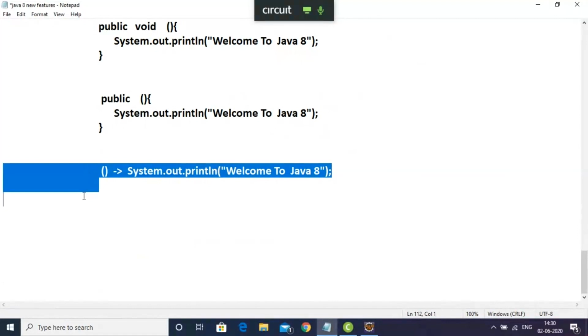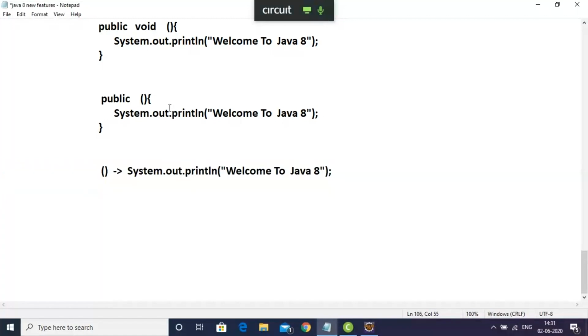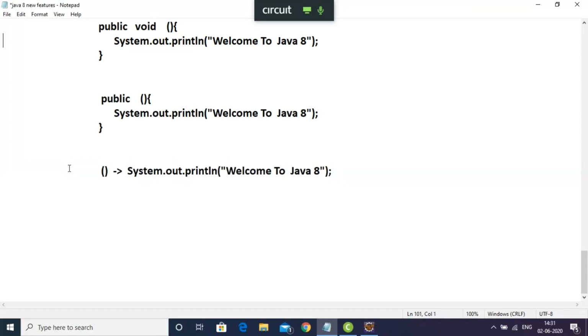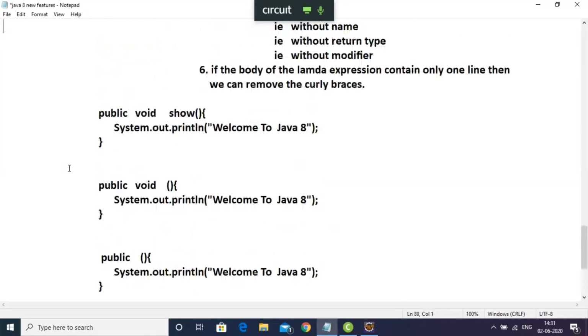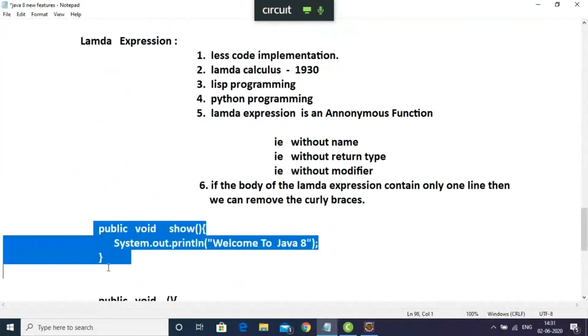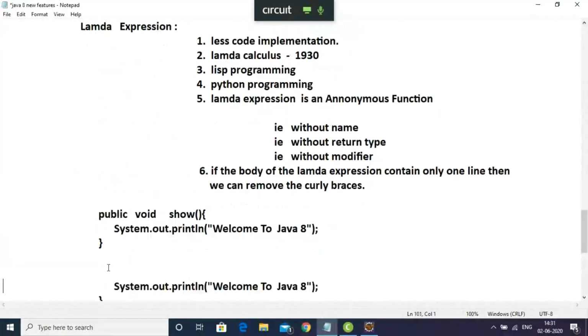Now these curly braces are optional. If you have multiple lines, then you can use curly braces. But in this example, you have only one line, right? That's why you can remove them. So this is called a lambda expression. The complete method that we can write in Java, the show method, we have replaced like this.